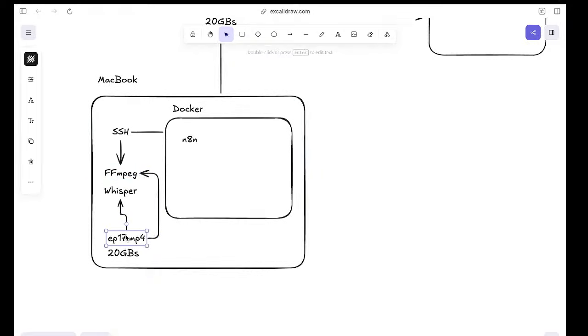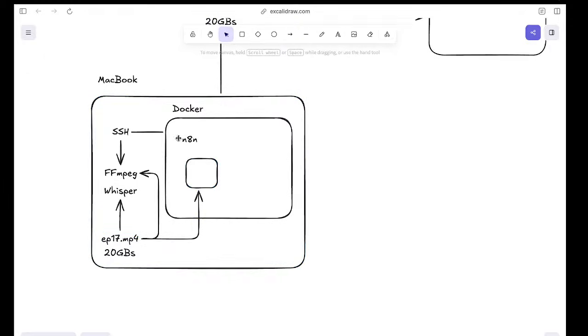Since this particular folder is mounted inside this Docker container, it is entirely accessible for whatever automation we are doing. Inside this n8n, this entire file is already available. So that's the entire concept. I run my ffmpeg and Whisper inside the MacBook.